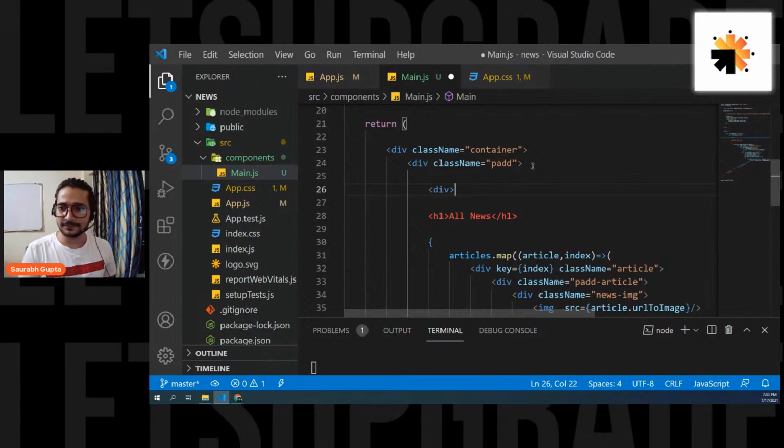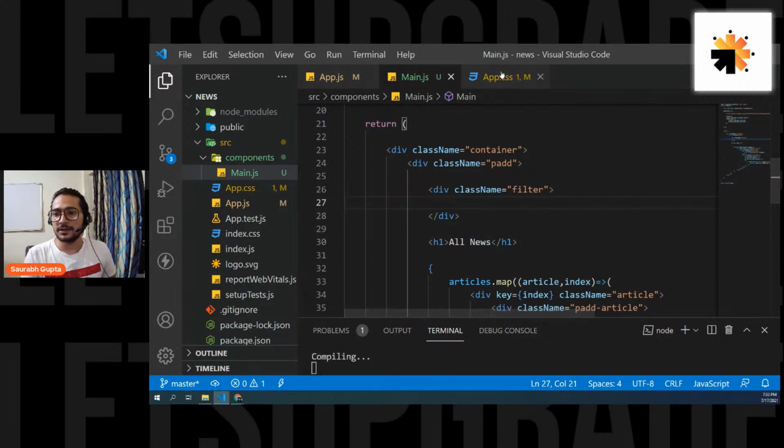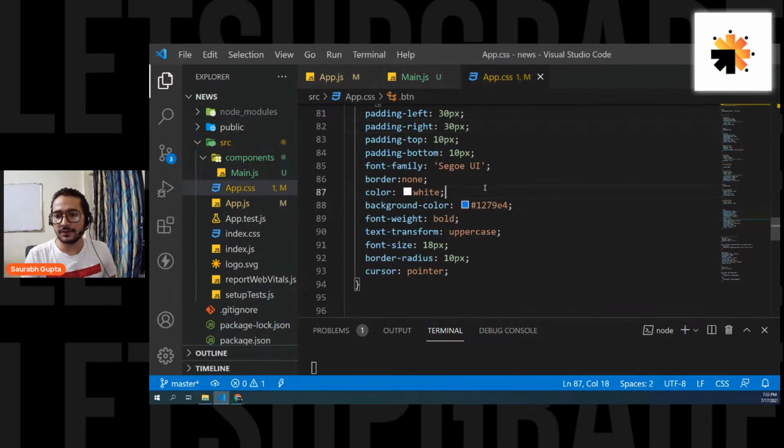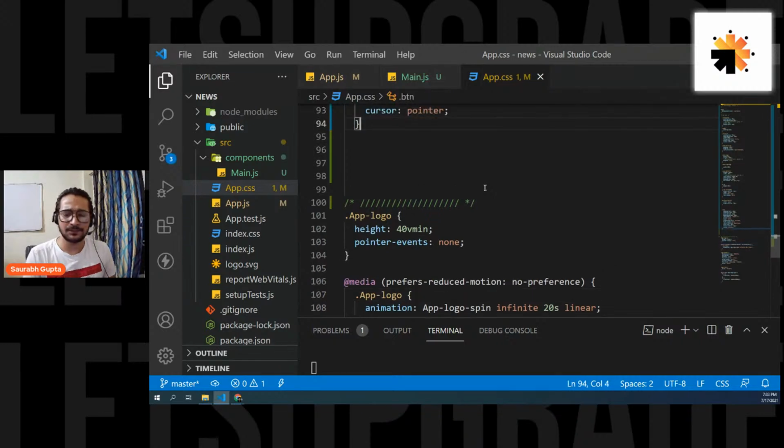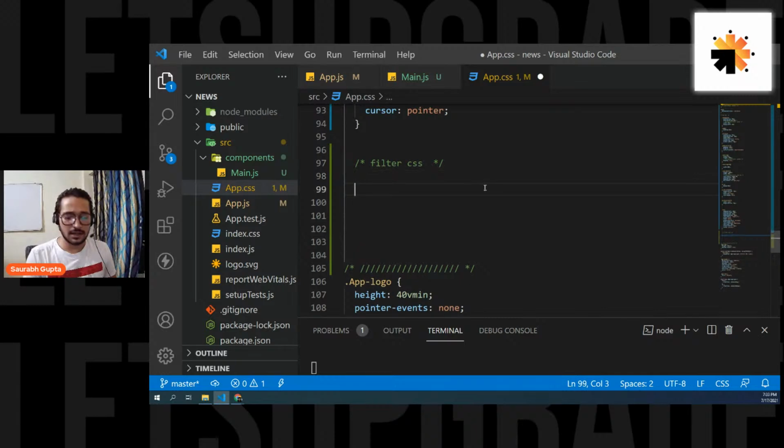So div, let's give it a class name of filter. Okay. And let's go here, write it down here, totally fine. So let's simply write filter CSS and dot filter.